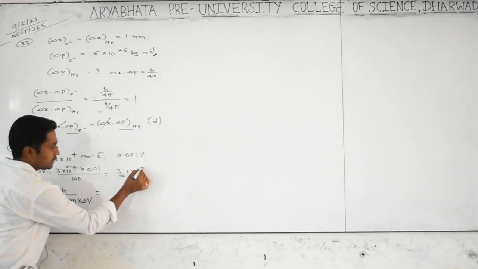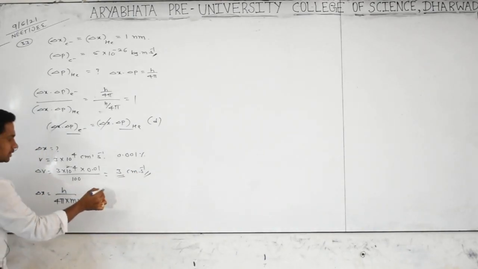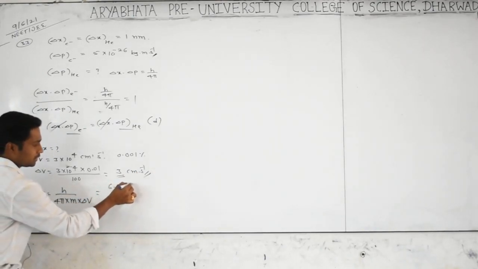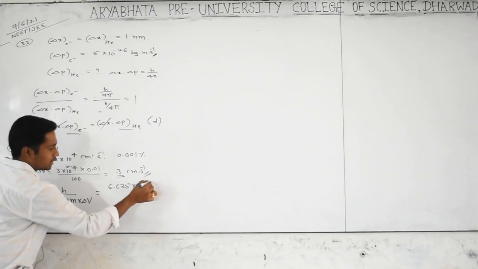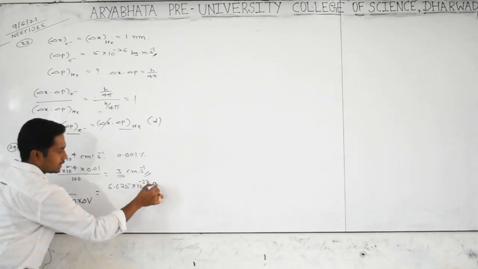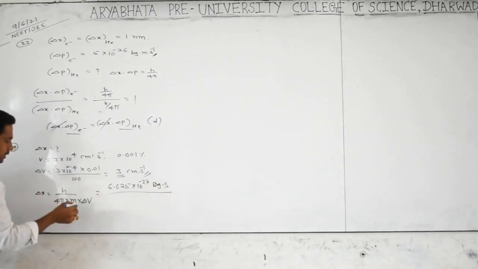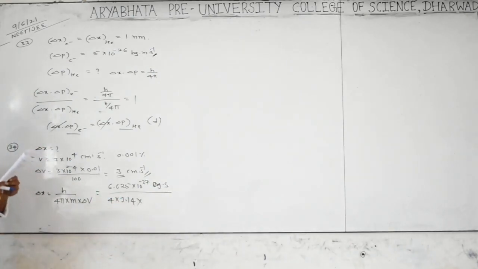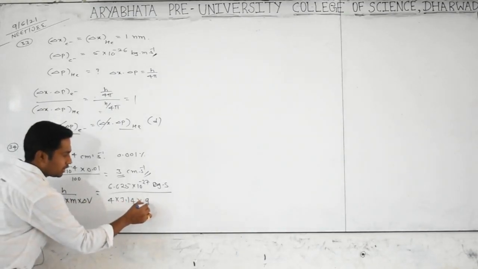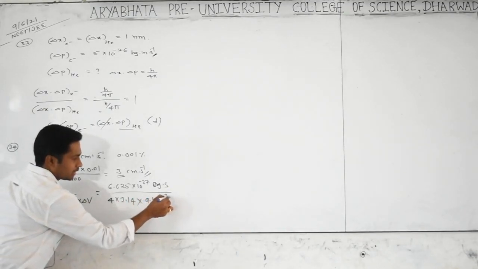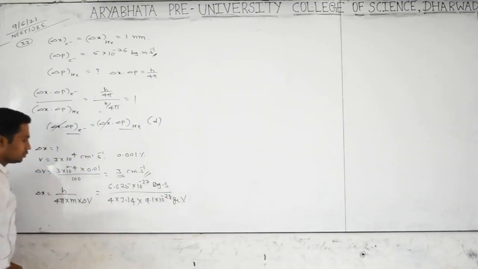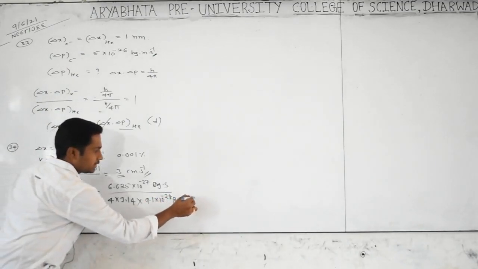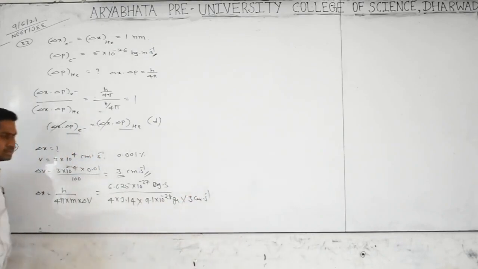Centimeters and second inverse. Then do it: 6.625 into 10 to the power of minus 27 erg second, divided by 4 into pi 3.14 into mass, given in grams, 9.1 into 10 to the power of minus 28 grams, into delta v, which is 0.3 centimeters per second.